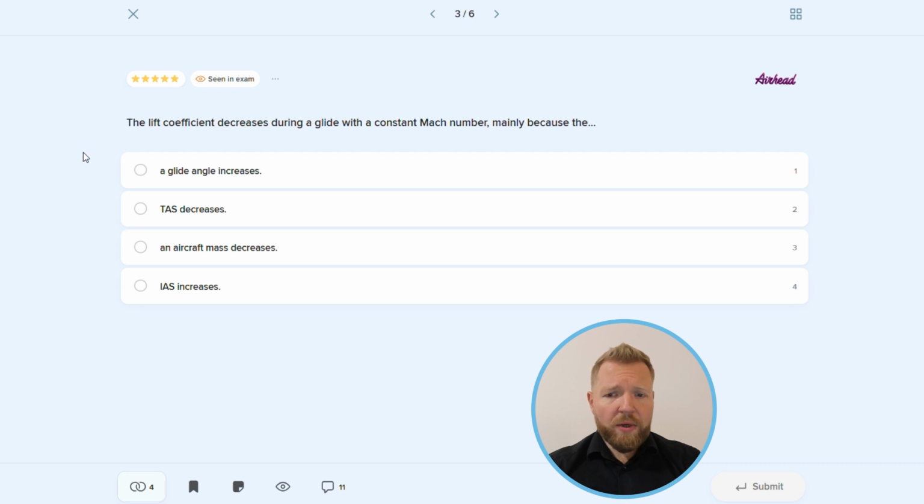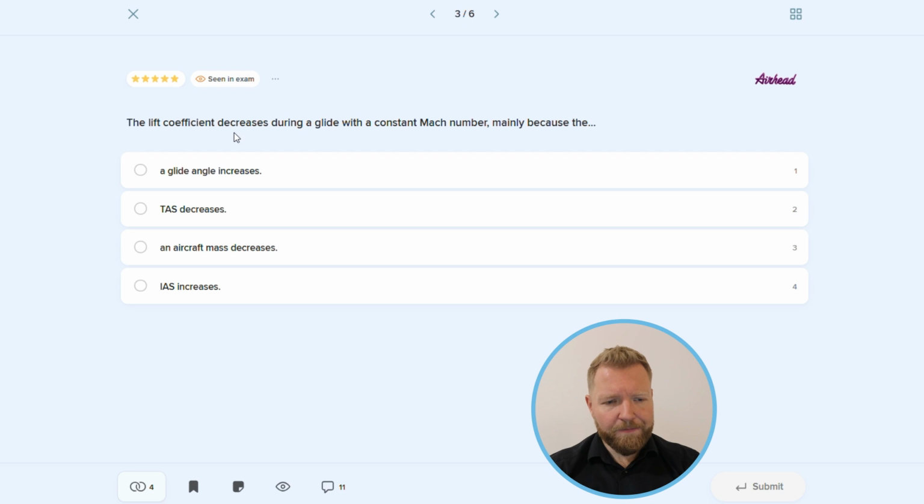Now, let's talk a bit about the lift formula. Lift equals dynamic pressure, so indicated airspeed, times surface of the wing, times lift coefficient. Since we are in a glide, we assume an unaccelerated flight where lift is constant. We already found out that the indicated airspeed will increase during the descent. Therefore, the only part of the formula that we can change without changing the configuration will be the lift coefficient, which we have to decrease.